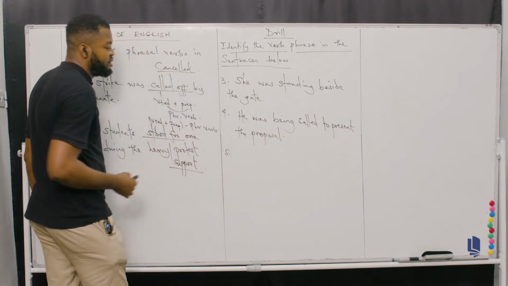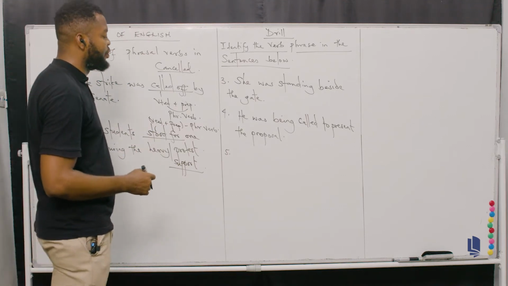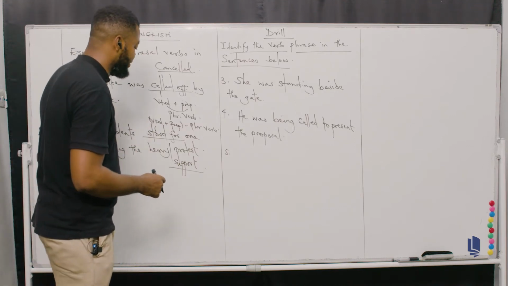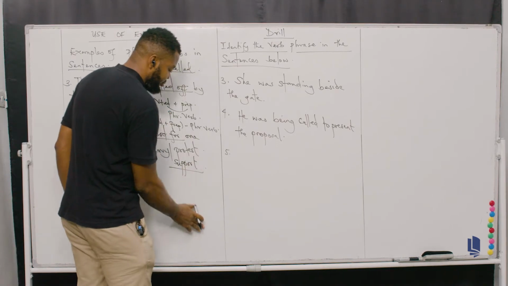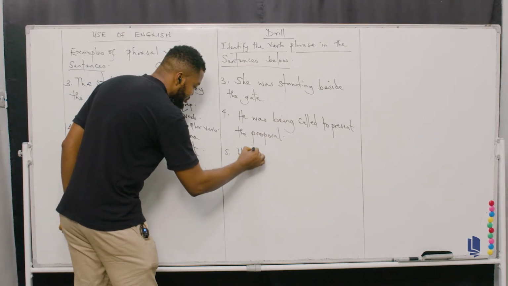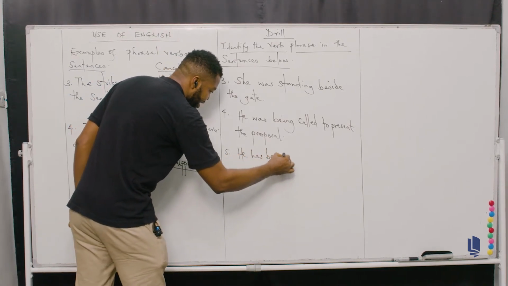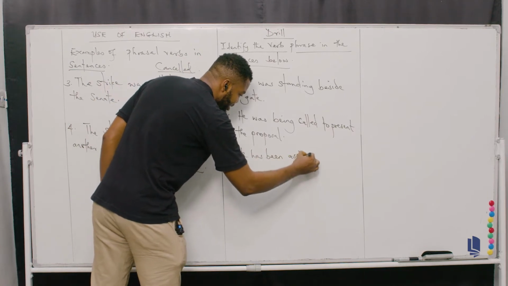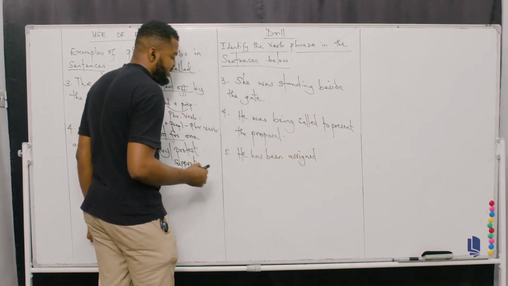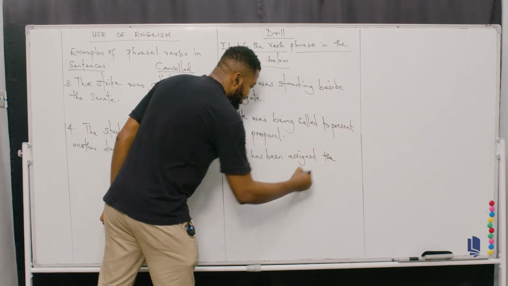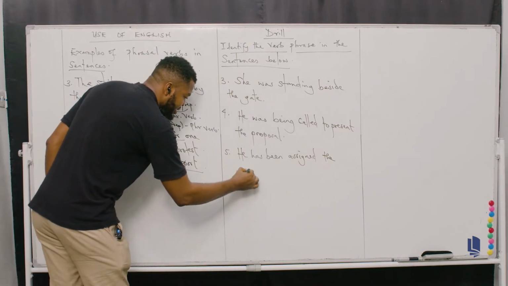Then the 5th one was being called to present the proposal. Then the 5th one we have, he has been assigned the responsibility.